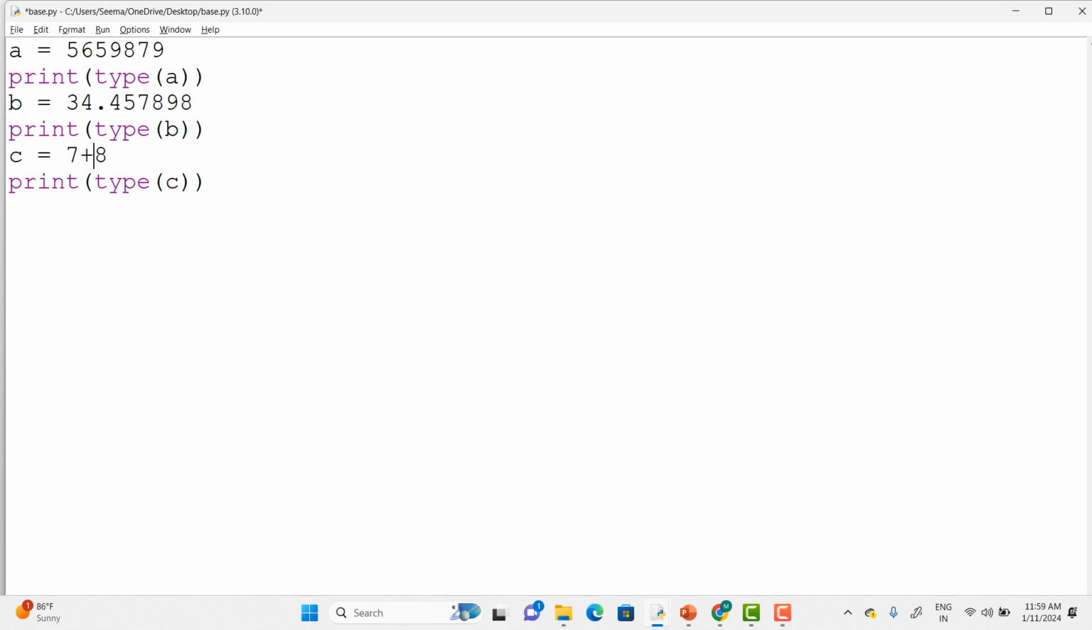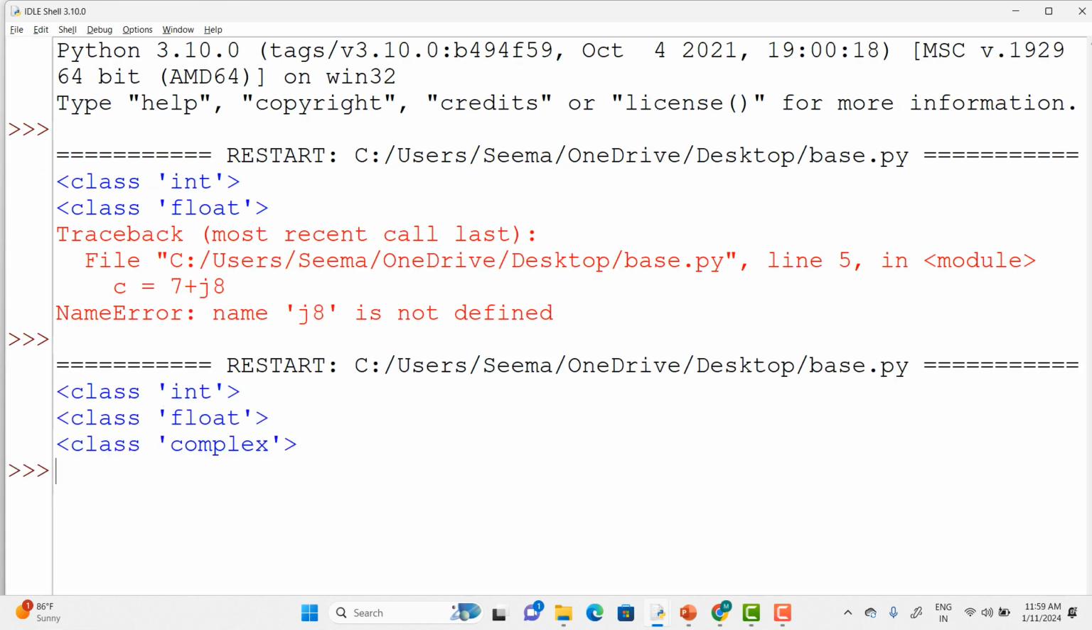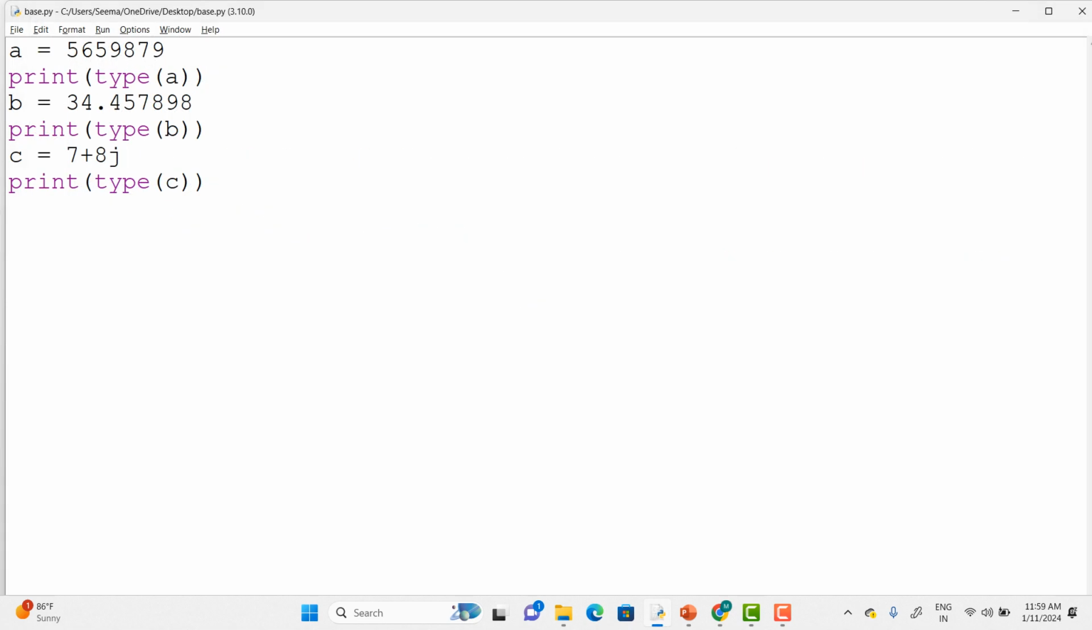Here you have to use it as 8j. Are you getting the class complex? Previously it was not j8. We have to use it as an 8j: the real number plus the imaginary number, and that is the j value you have to use. It's not only the lower case j; you can even use the upper case J also. Let me use it as d equals 5 plus 6j.